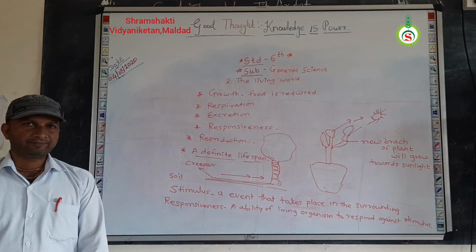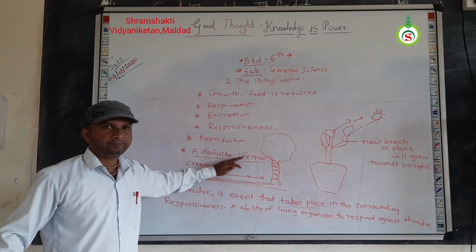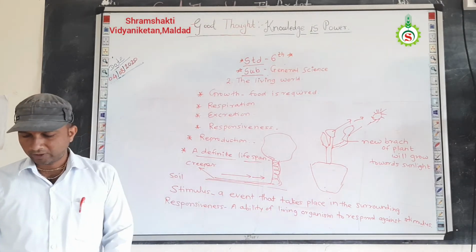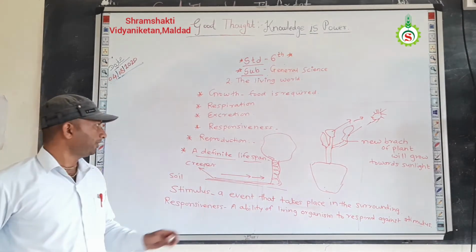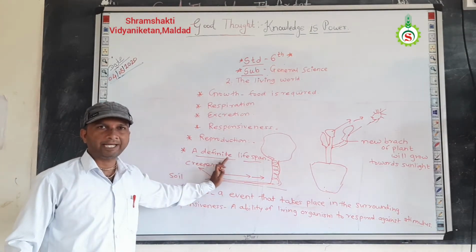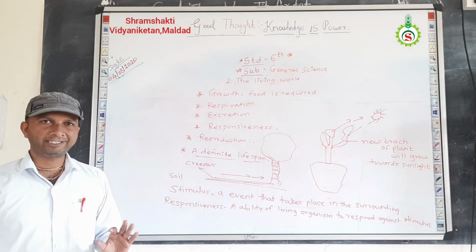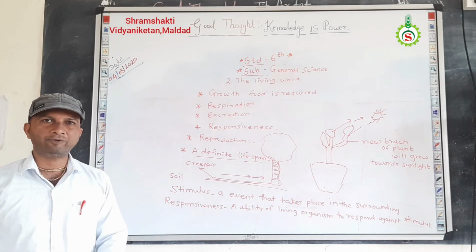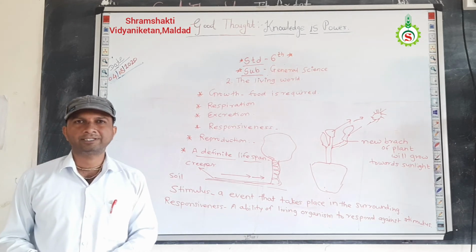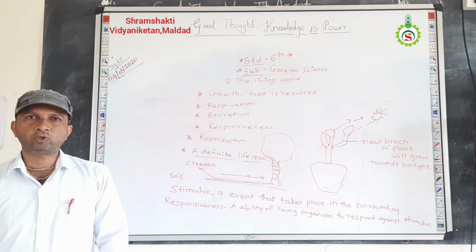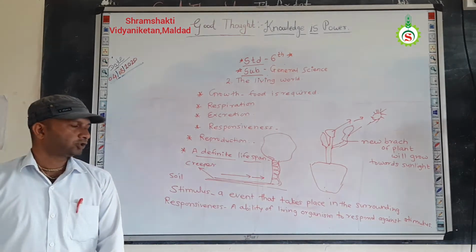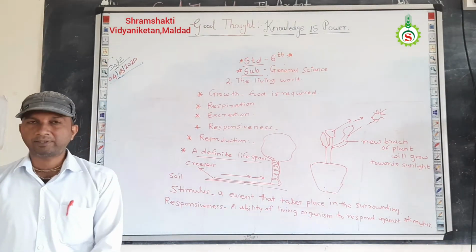They are present for so many years on the earth's surface. But living organisms have a definite lifespan, means the age of different species is specific. For example, what is the average lifespan of a human being? Near about 70 to 80 years. So it is the lifespan of man.